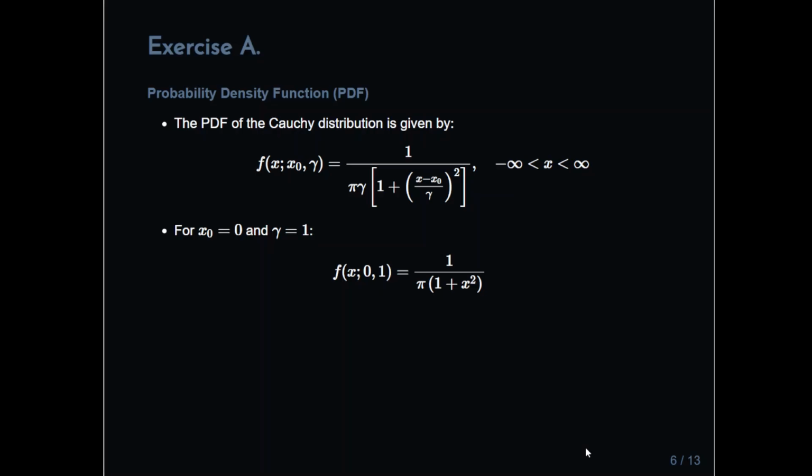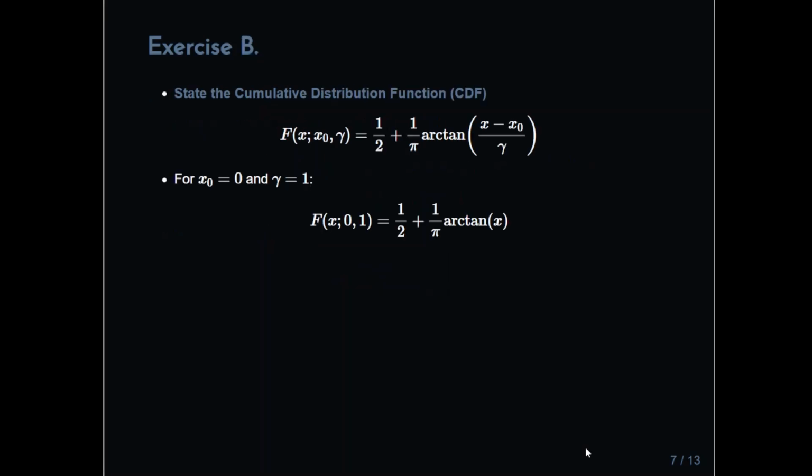Gamma is 1, so that fraction becomes 1, and x0 being 0 means that x minus x0 becomes just x. Essentially, we end up with 1 divided by pi times (1 plus x squared).